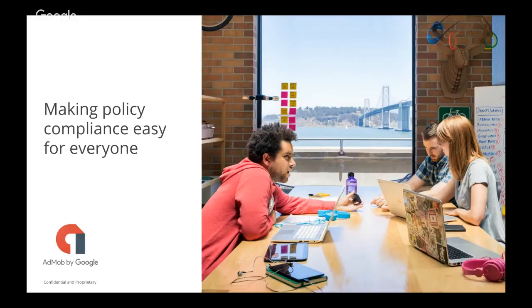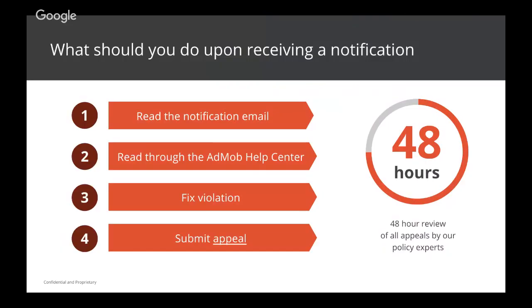All right, so now that we've spoken again on some of the reasons for common policy violations, let's talk about what you do when you receive a particular message from the policy team. What should you be doing upon receiving a notification? Read the notification email, go through the AdMob Help Center. Please fix the violation not only on the flagged URL, but if you see that there are similar violations elsewhere in your app, and then submit an appeal.